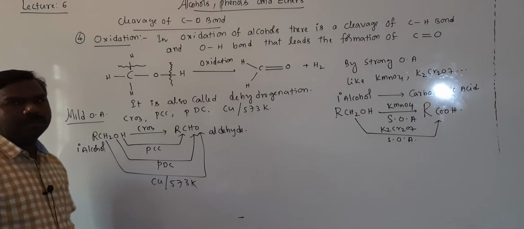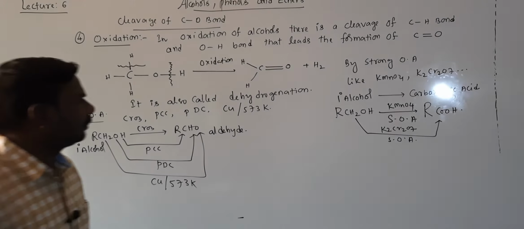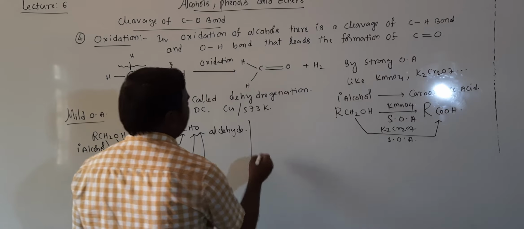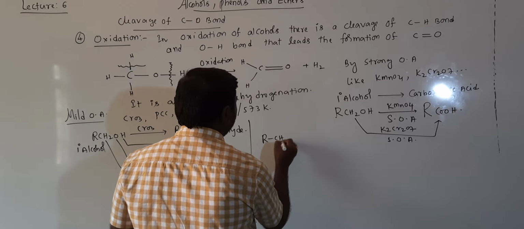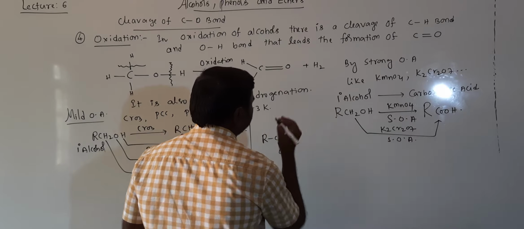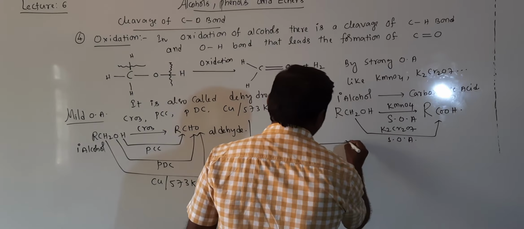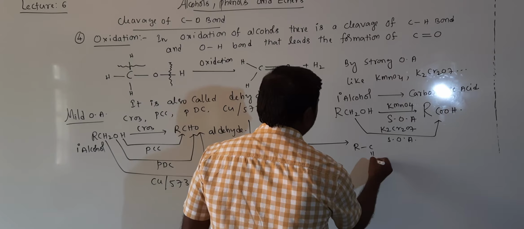Primary alcohol into aldehyde. Next, secondary alcohol, that is RCHOHR, can be converted into RC double bond OR.